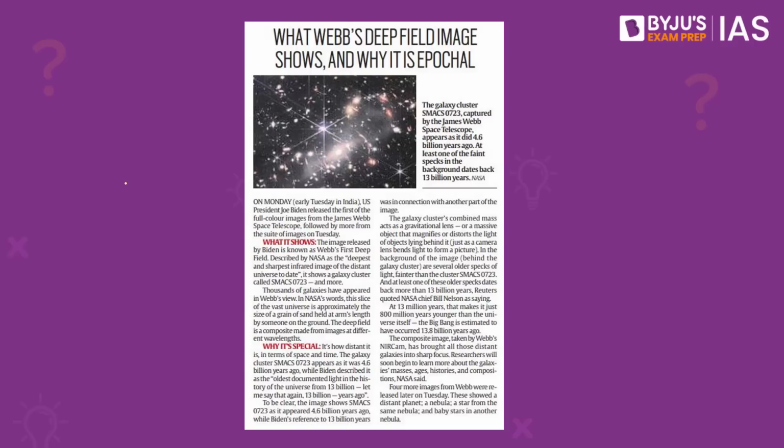This image, which is released by the US president, is known as the Webb's first deep field image. Thousands of galaxies have appeared in the view of the James Webb telescope. NASA has said that this slice of the vast universe is just like the size of a grain of sand which is held at an arm's length by someone who is on the ground. That means there is so much more that still needs to be explored in the universe.